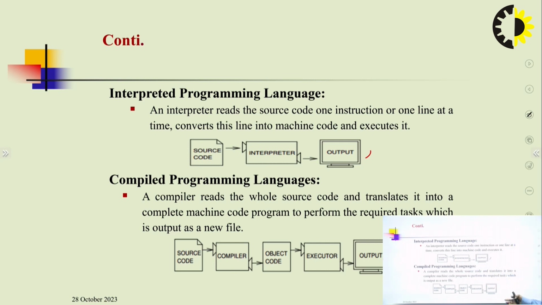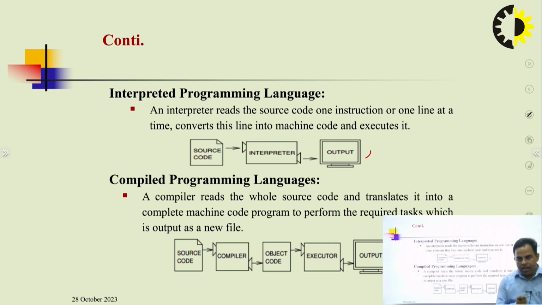Again, the second is the compiled programming language. A compiler reads the whole source code and translates it into a complete machine program code to perform the required task, which outputs as a new file.